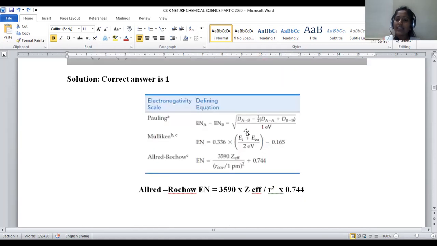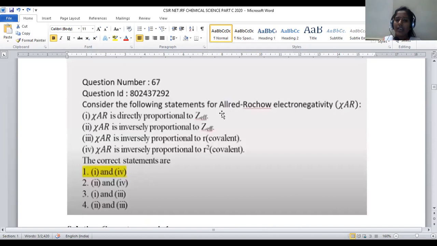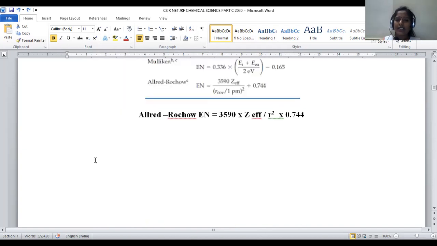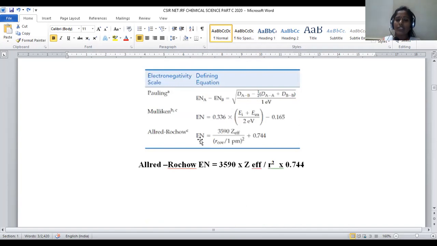Okay, tendency to attract the electron pair towards that atom is said to be electronegativity. That can be measured by 3 different scales. One is called the Pauling scale, second is called the Mulliken scale, third is called the Allred-Rochow scale. By using these 3, it is possible to measure the electronegativity of a given element. Here, specifically, they are asking about Allred-Rochow electronegativity. That's the reason why we have to consider the Allred-Rochow electronegativity formula.